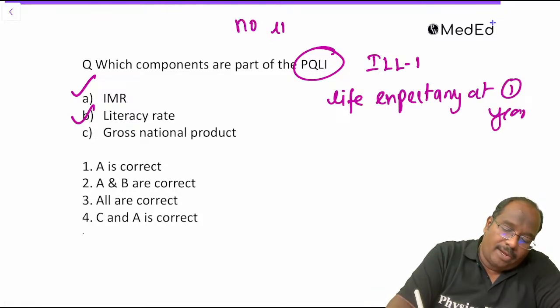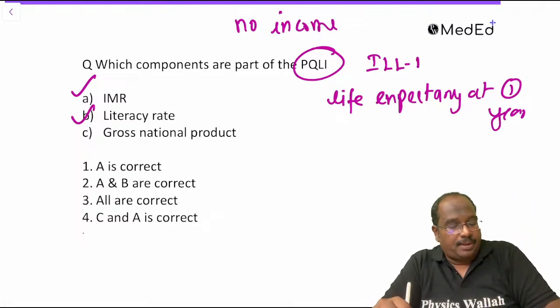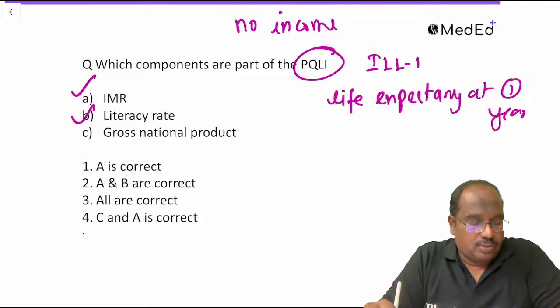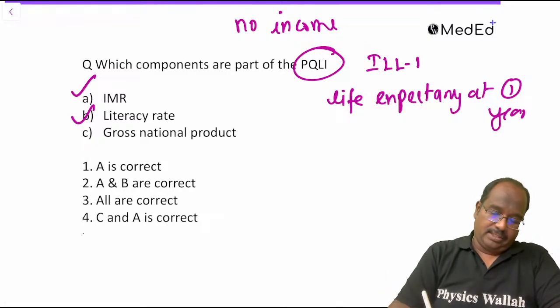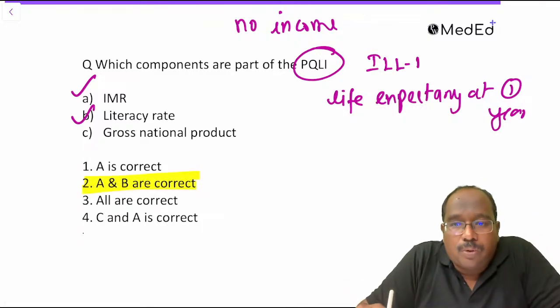In PQLI, there is no income, guys. We do not consider income here. PQLI does not include income. So what is the answer here? The answer for this question is both A and B are correct, guys.